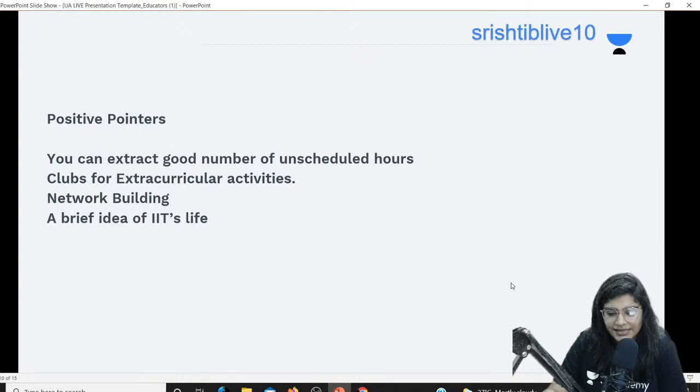Okay, IEST Shibpur good for MSc physics. I have observed IEST Shibpur in various references, but I'm not very clear about this institute. So what I would suggest is to search for any of your seniors on social media platforms, try to get in contact with him or her, and extract information regarding this institute.